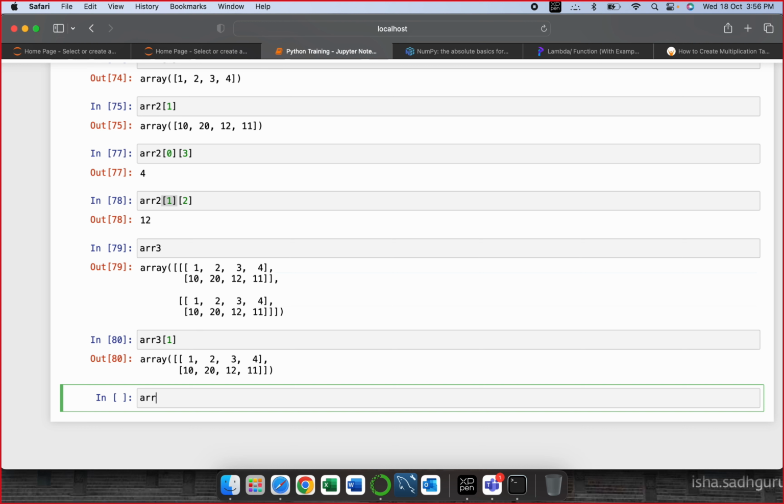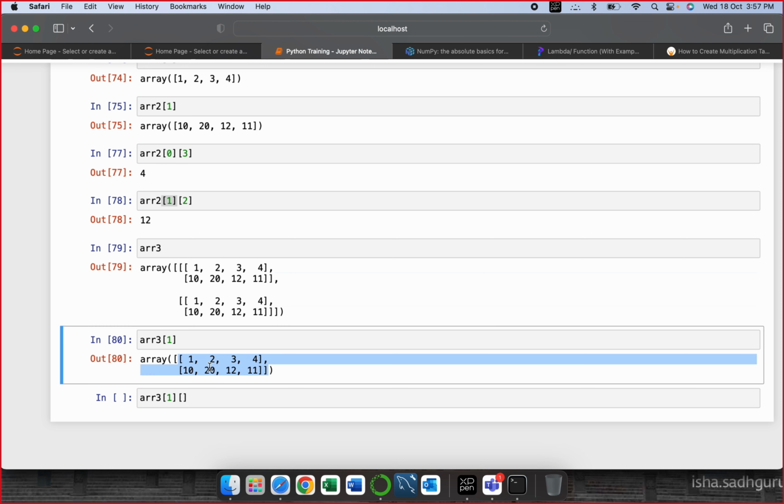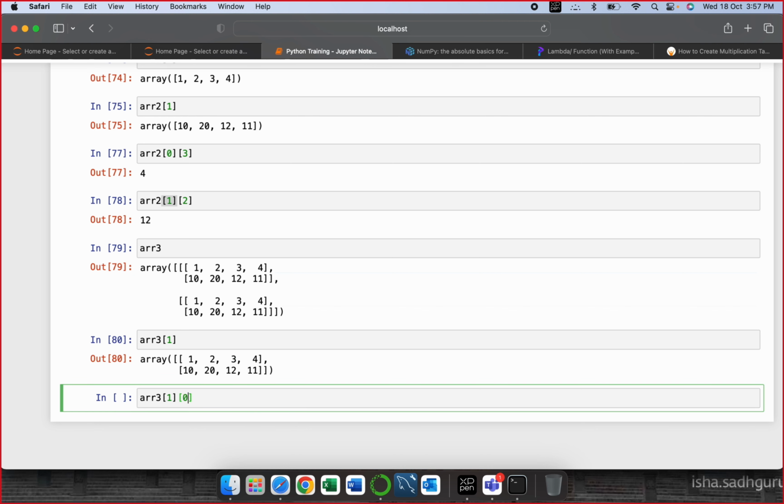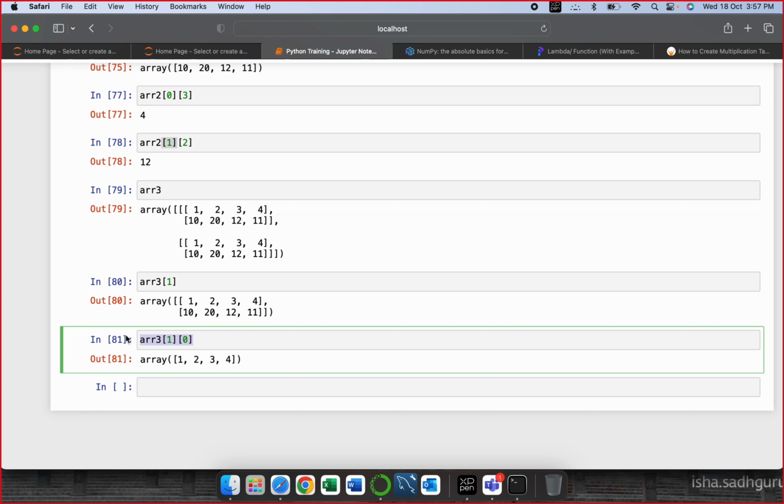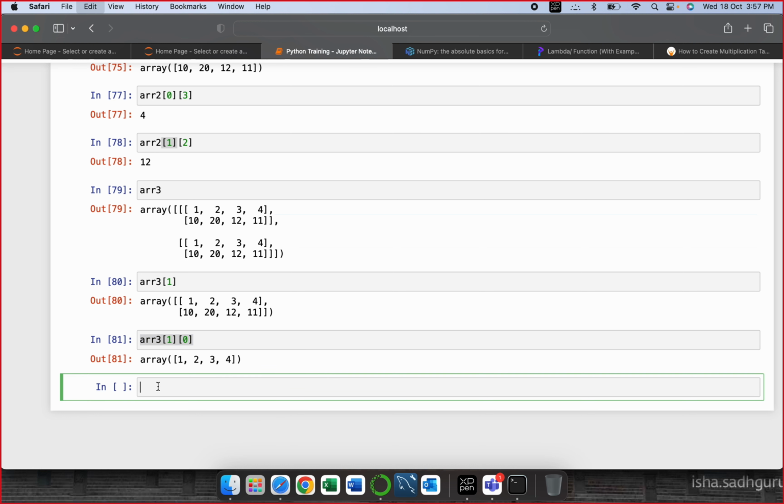Now let's say I want to traverse through it. So in this also, this is a 2D array. So 1, 2, 3, 4 is the first element, so it will be index 0. I'll get 1, 2, 3, 4. Now, let's say I want to access the first element of this thing.